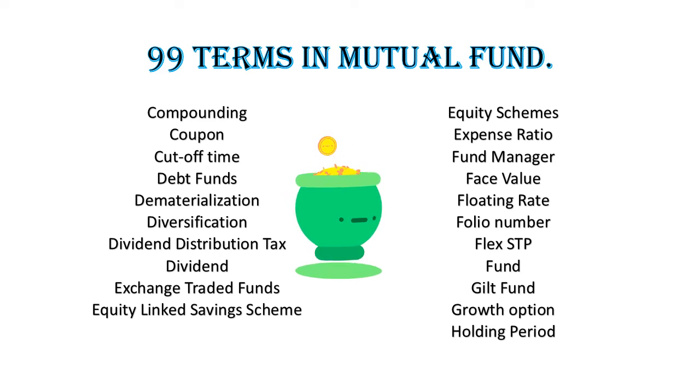Exchange-traded funds. An ETF, or exchange-traded fund, is a marketable security that tracks an index, a commodity, bonds, or a basket of assets like an index fund. Equity-linked savings scheme. A special product offered by mutual funds. The equity-linked savings schemes, ELSS, give their investors the option of saving tax while participating in the growth of the capital market. An investment of up to $100,000 under ELSS qualifies under Section 80C of the Income Tax Act, 1961.